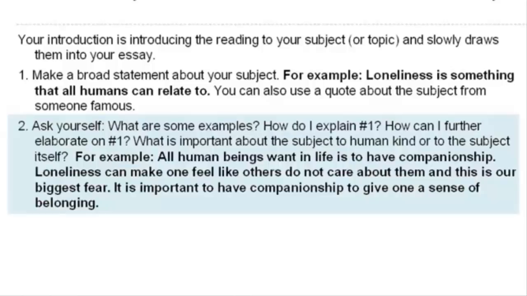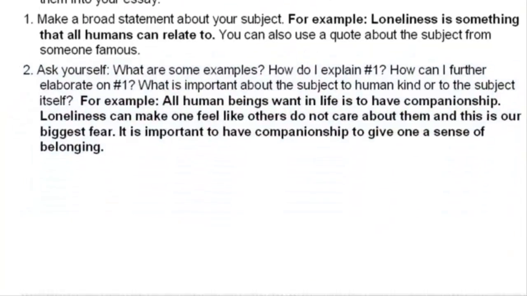Here's an example. All human beings want in life is to have companionship. Loneliness can make one feel like others do not care about them, and this is our biggest fear. It is important to have companionship to give one a sense of belonging. So number 1, the bold sentence, loneliness is something that all humans can relate to, and then I move into elaborating and giving examples and telling why loneliness is so important to humans in that number 2. So then that would be put together.